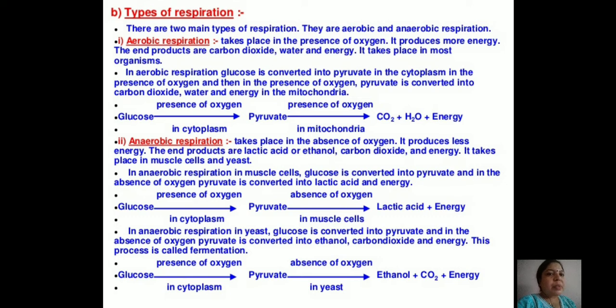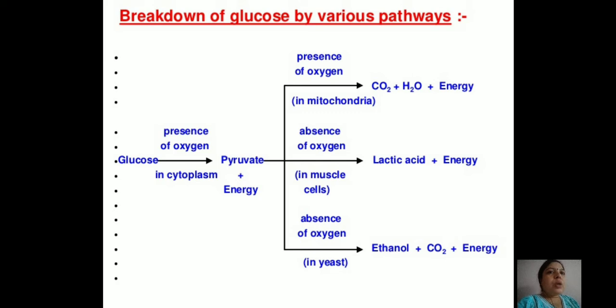So glucose inside the cytoplasm gets converted into pyruvic acid by the process of glycolysis, and this pyruvic acid inside yeast in absence of oxygen gets converted into ethanol, carbon dioxide and energy. So this is all about the breakdown of glucose by various paths. You can see that glucose inside the cytoplasm gets converted into pyruvic acid with release of energy. The net gain of this reaction is 2 ATP molecules.